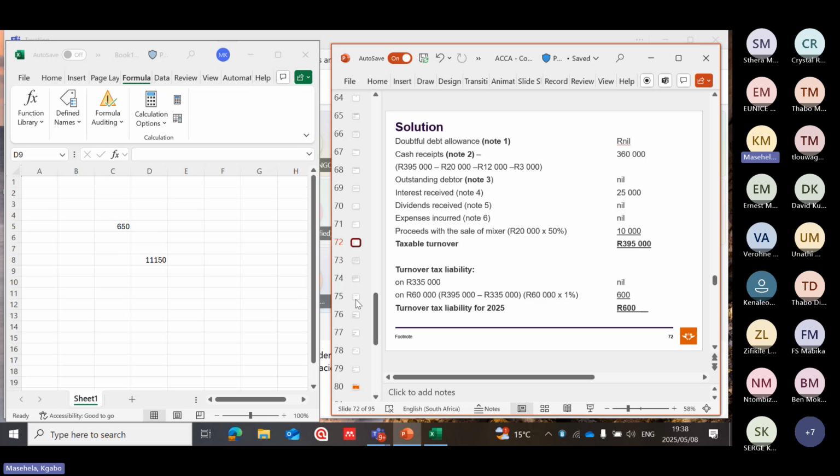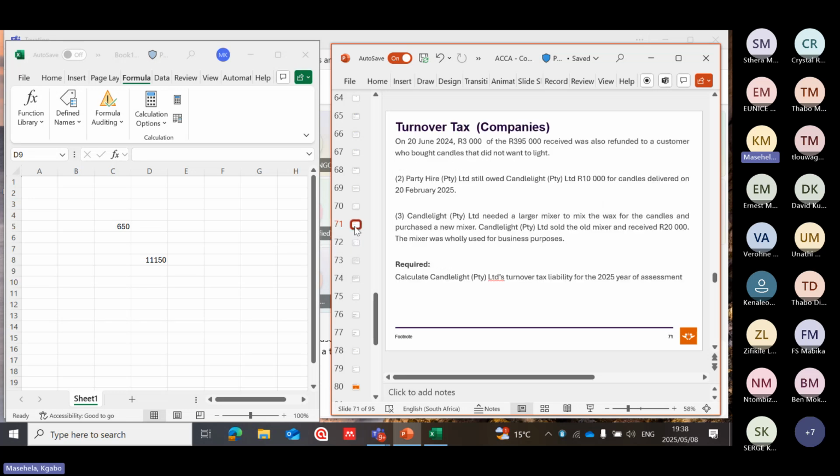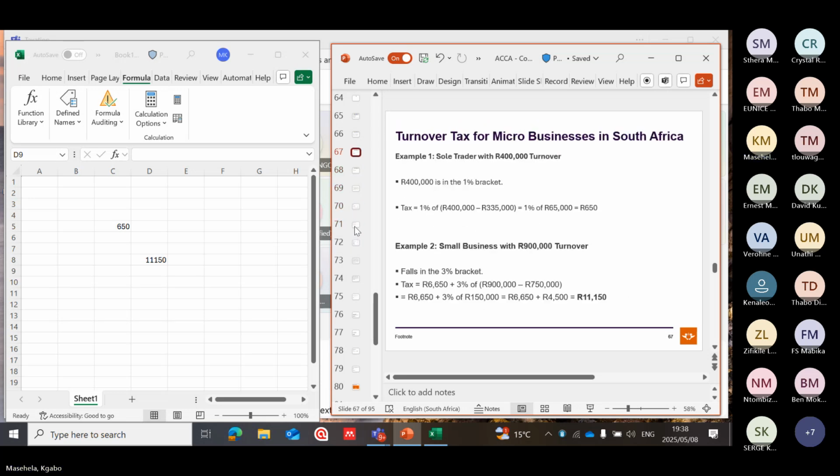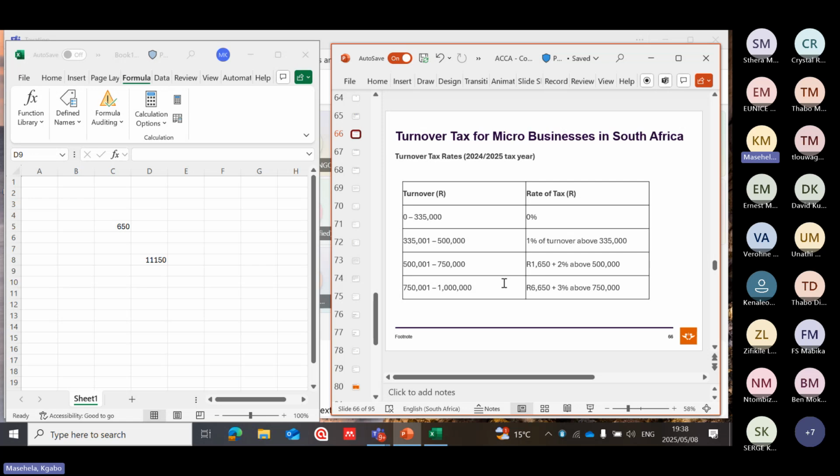Then the turnover, because it's what they said we must do, the tax liability. But first we need to have the taxable turnover of 395,000. Then the tax on it: let's go and look at our tax table. 395 is somewhere here. Yeah, it falls between 335,000 and 500,000.